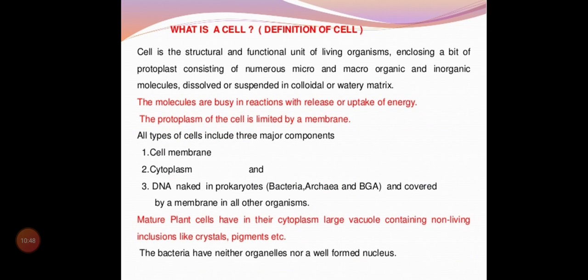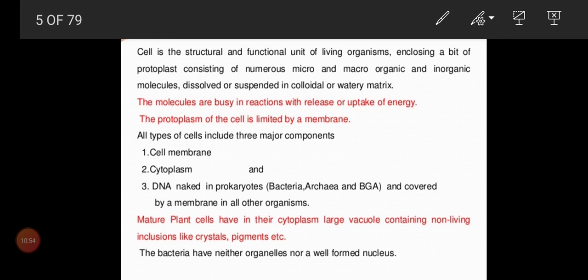So now we'll move on to the proper definition. After the discovery, they have given a proper definition for cell. What is a cell actually? Cell is a structural and functional unit of living organisms enclosing a protoplast consisting of numerous micro and macro organic and inorganic molecules dissolved or suspended in a colloid or watery matrix.